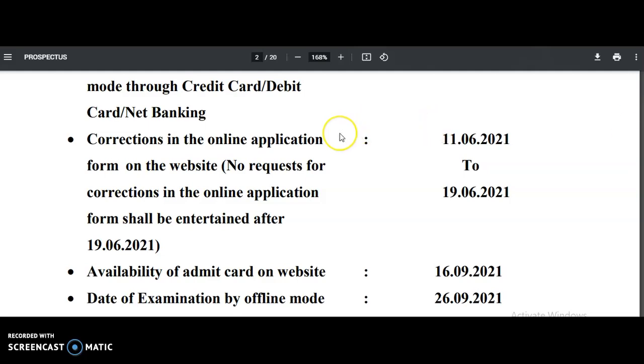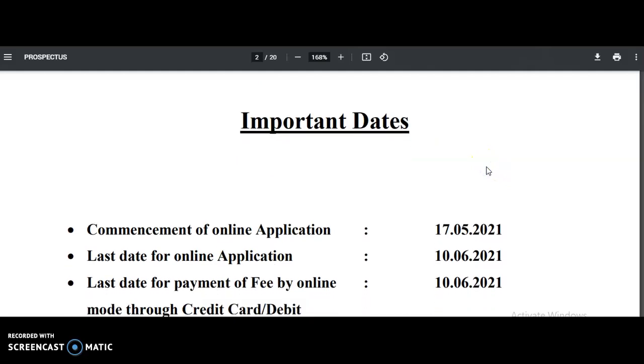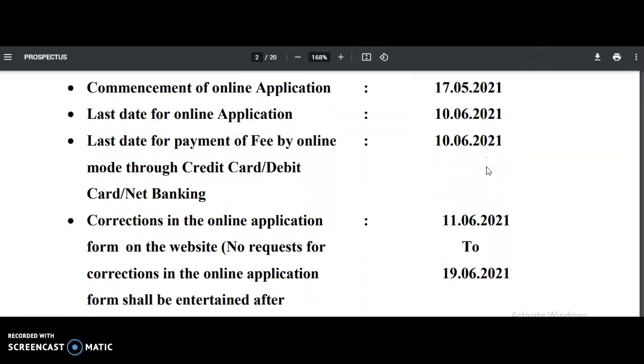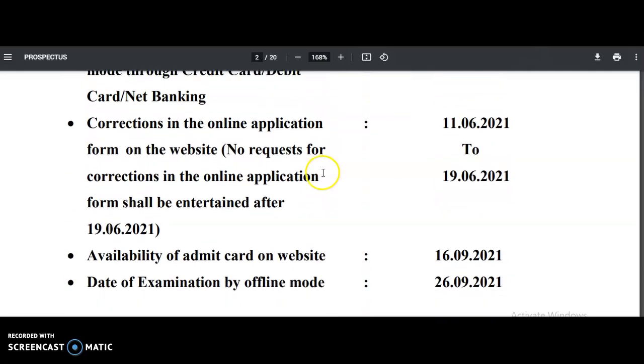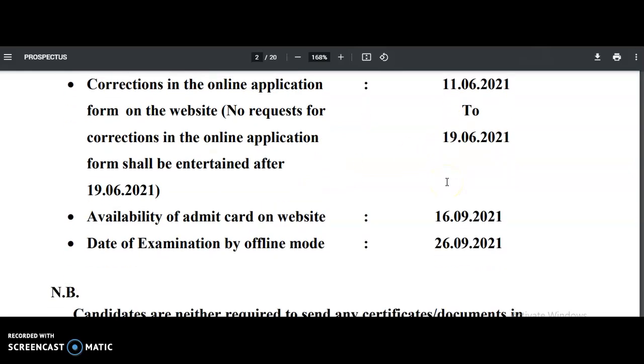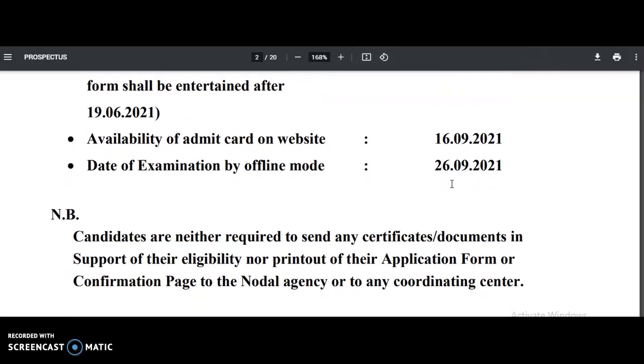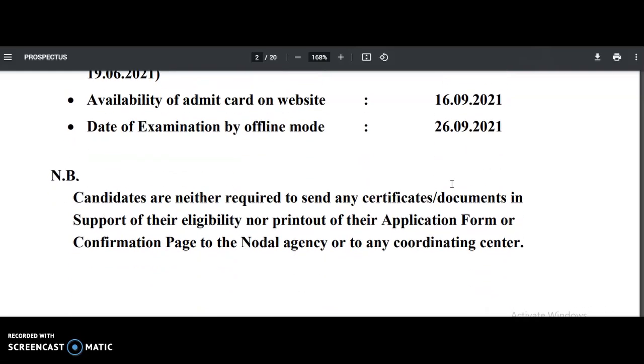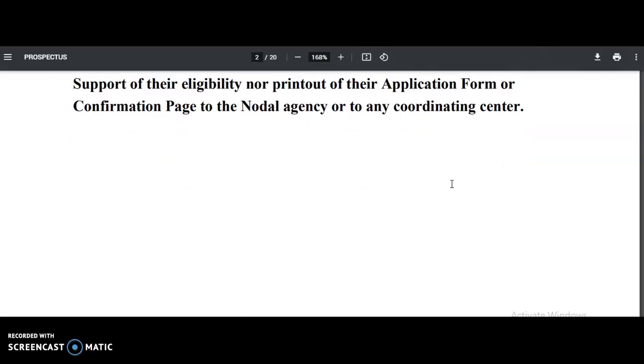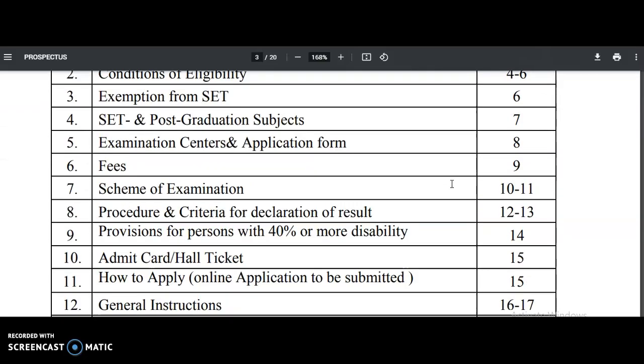And the important dates, as I already showed you just now: the last date for applying is 10th June 2021, and the fee payment also 10th June 2021. Any corrections to your online application form can be made from 11th to 19th, availability of the admit card on the website is 16th September, and the examination by offline mode is 26th September 2021. Okay, so these are the details regarding this one, guys.